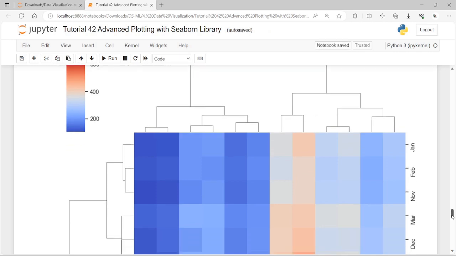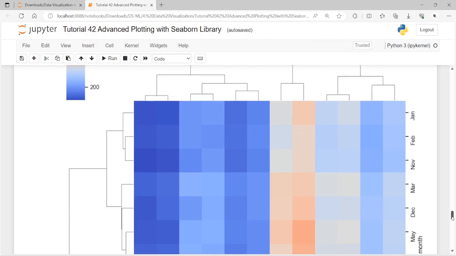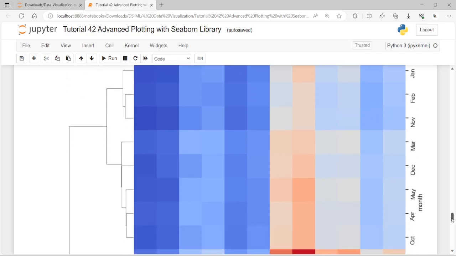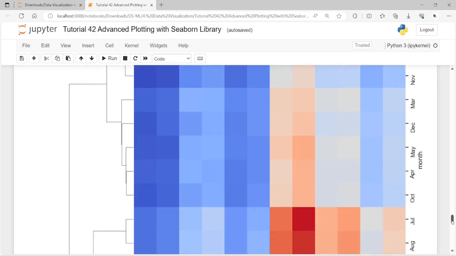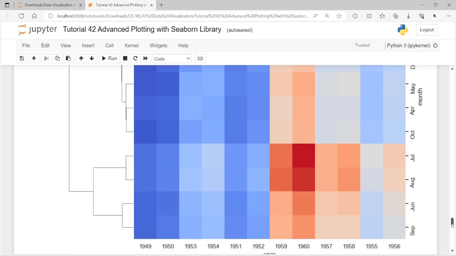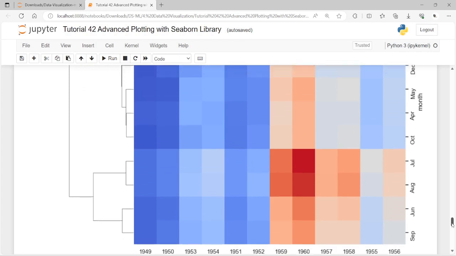This is due to the fact that the number of passengers increased rapidly. Here the first half of the year is clustered together, while the second half is clustered in the other. So kindly have a view here.